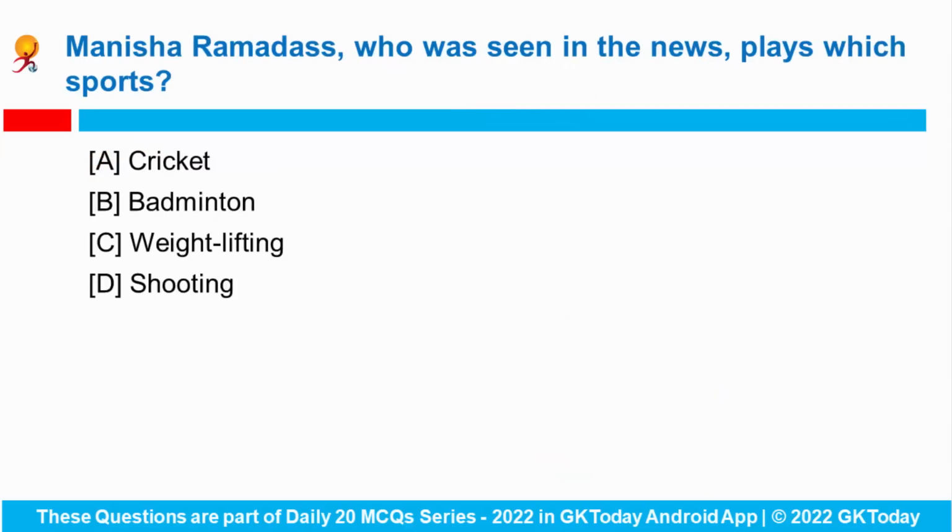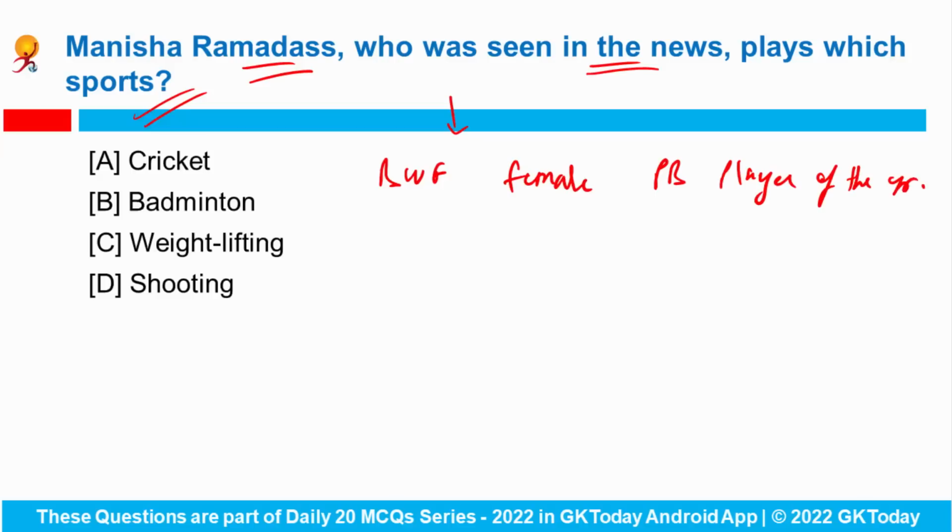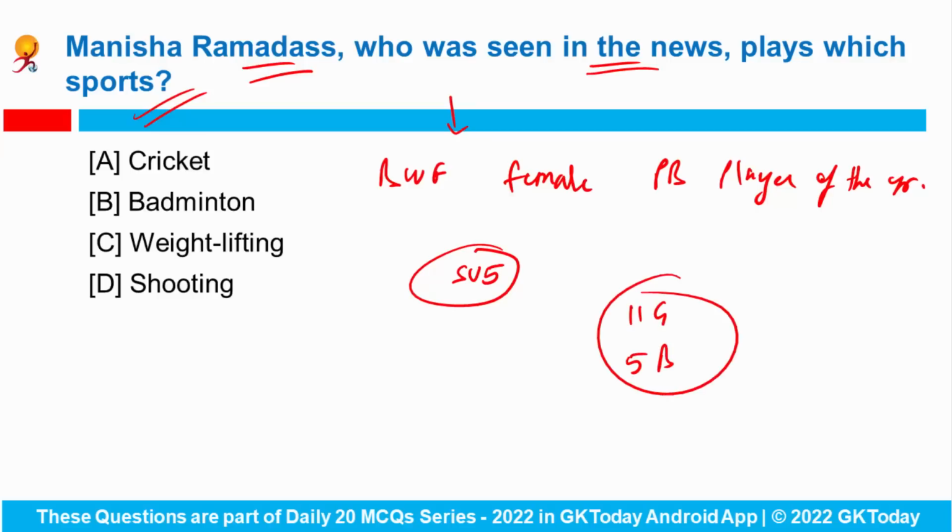Okay. Next is Manisha Ramdas, who was seen in the news recently, plays which sport? Indian shuttler Manisha Ramdas has recently been named the Badminton World Federation Female Para-Badminton Player of the Year. The world champion in the SU5 section, Manisha Ramdas, has won 11 gold and 5 bronze medals overall in 2022.